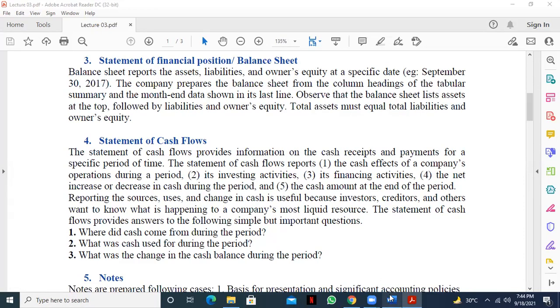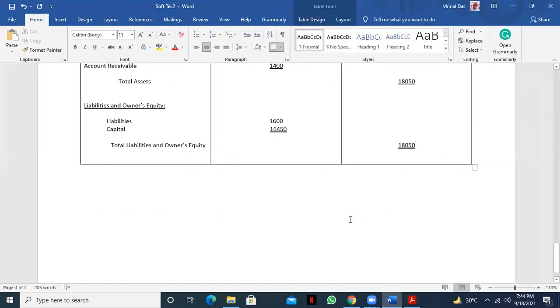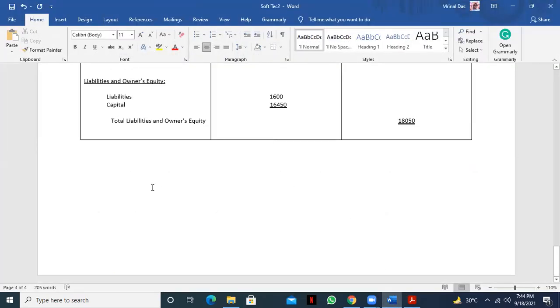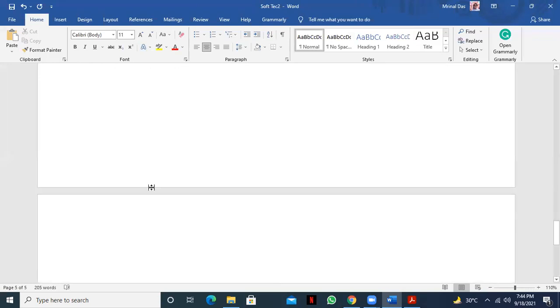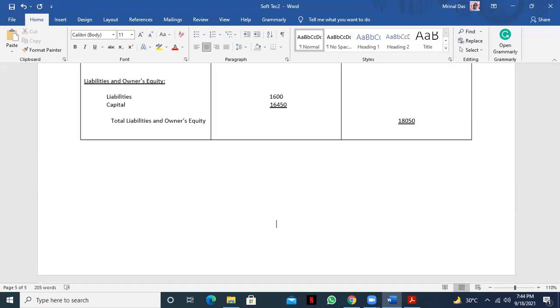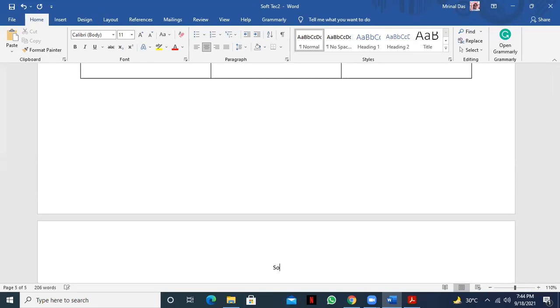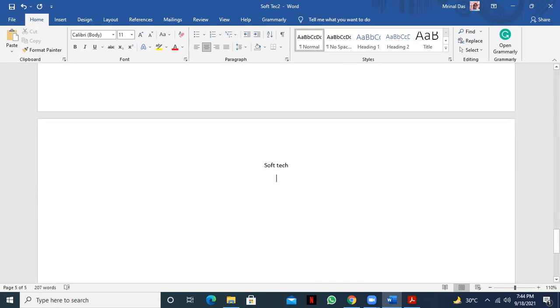So let's do it. Let's prepare this statement from the transaction analysis. Then this is the cash flow statement, and it is for a particular period.